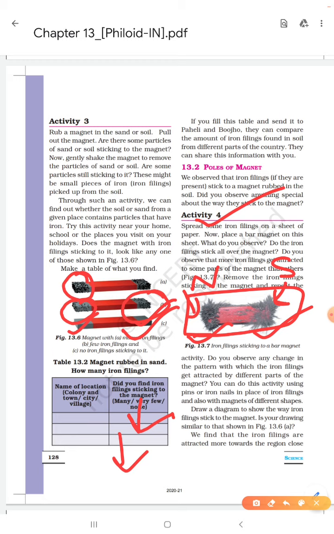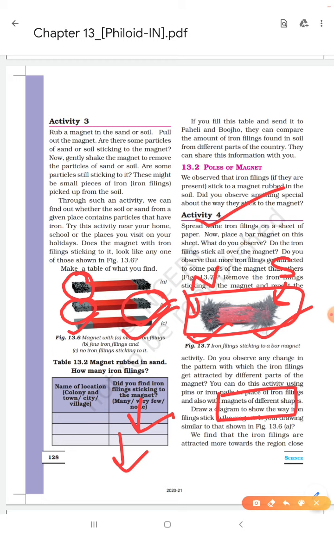You can do this activity with a magnet and a number of iron pins. If you do not have small iron particles, or iron fillings, then you can do this activity with iron blades, like that.